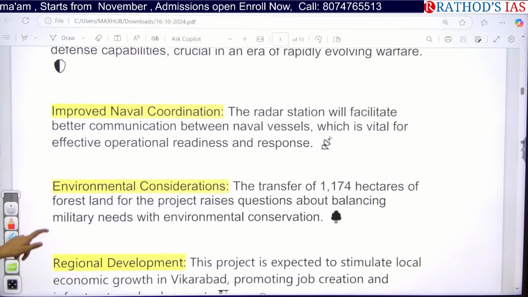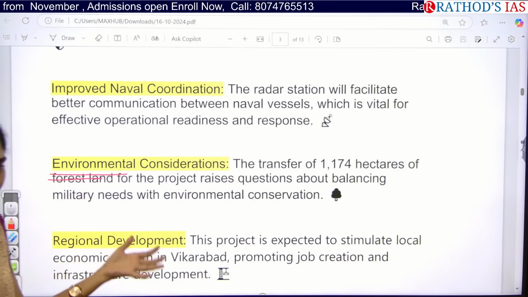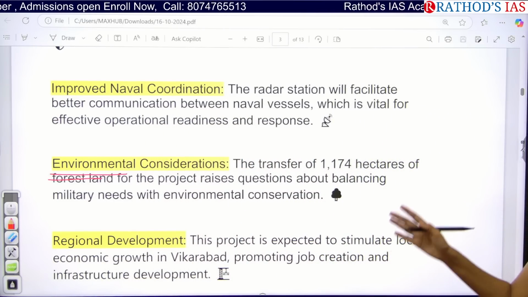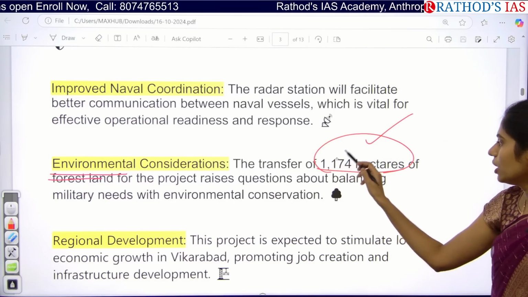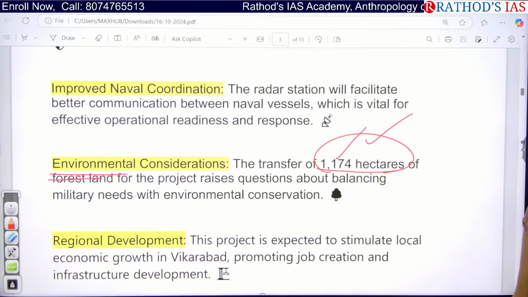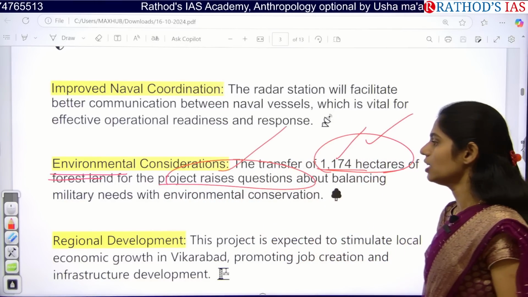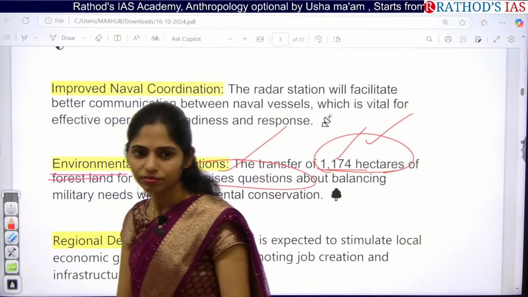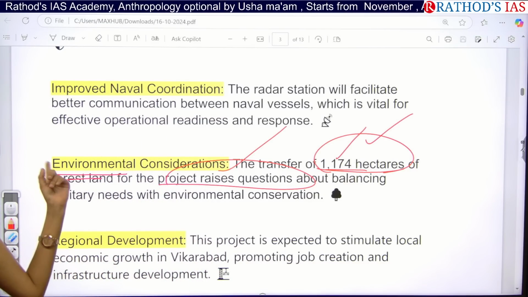And next one here is we are focusing on the environment as well. Whenever we are coming up with this kind of thing, we have to go for deforestation for sure, right? So this project, which is going to happen in the future, is going to occupy around 1174 hectares of forest land. Because of this, again there is a question being raised about how we can save our environment. It is coming in some forest area. So when we are going for this kind of development projects, again there will be impact on our environment.